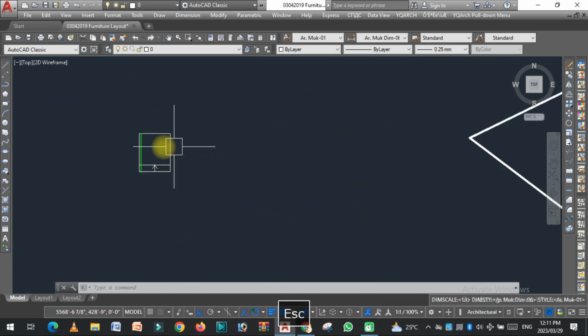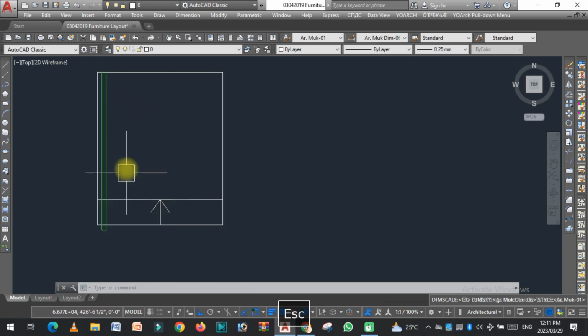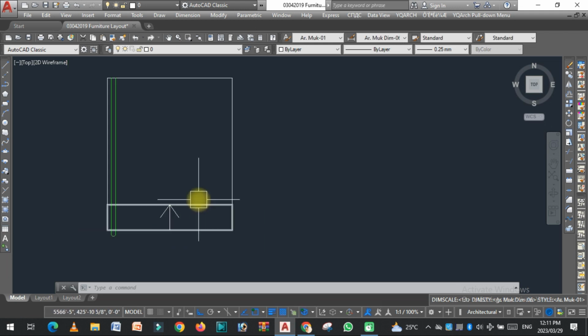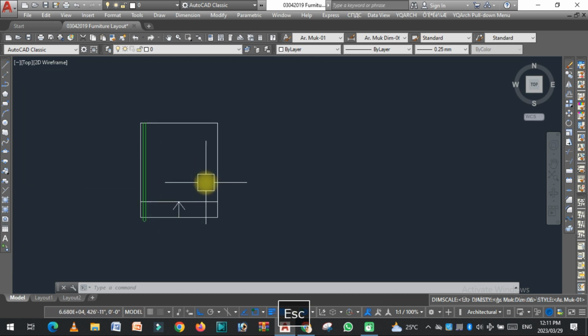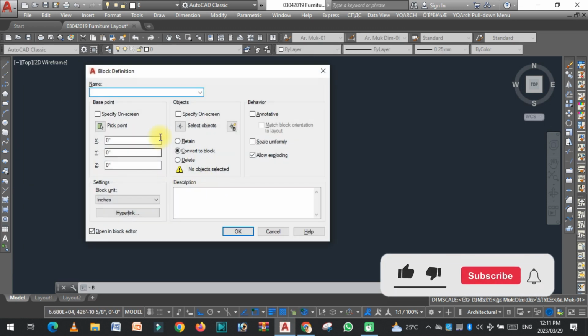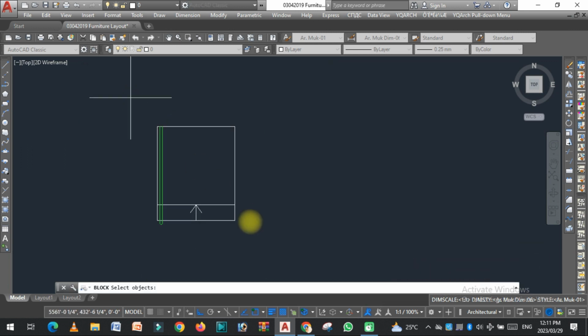So let's get started. As you can see, here is a rectangle of 5 feet by 5 feet. This is the railing and this is the first step. You need to draw all these and make them a group, just like this. This is a rectangle, and this is also a single group. The first thing we need to do, type B in the command bar for the block, and then pick point from here, select objects, select all the objects, enter.